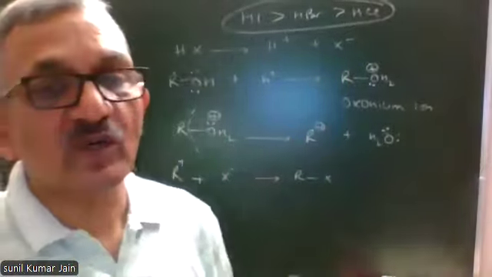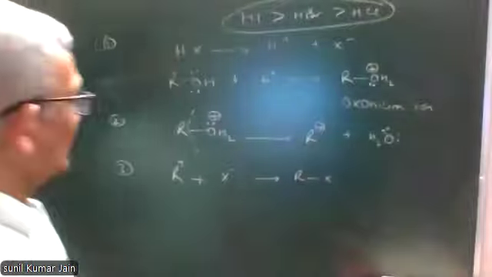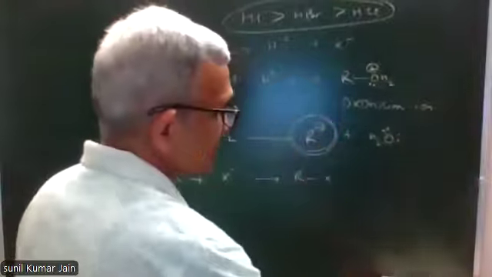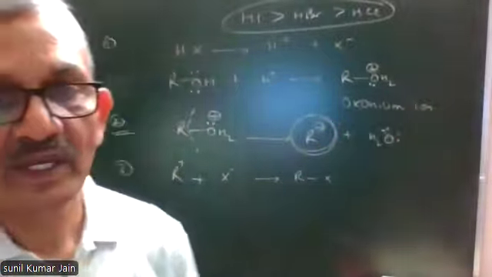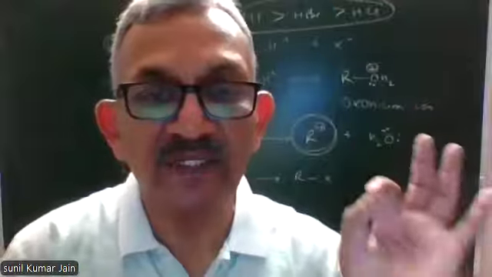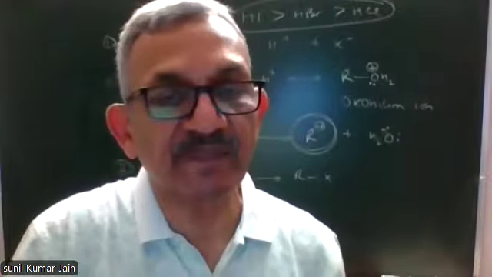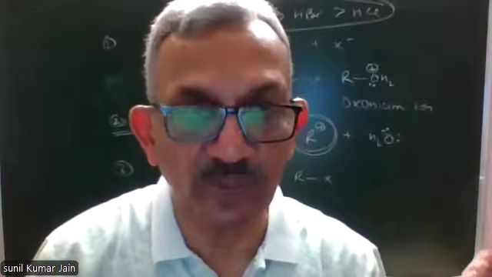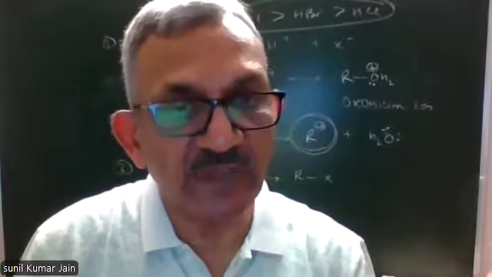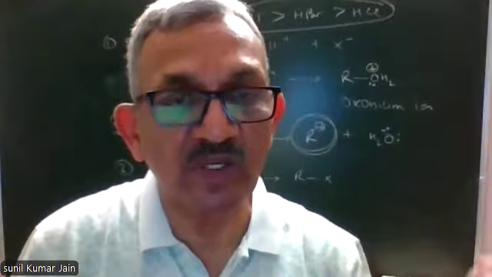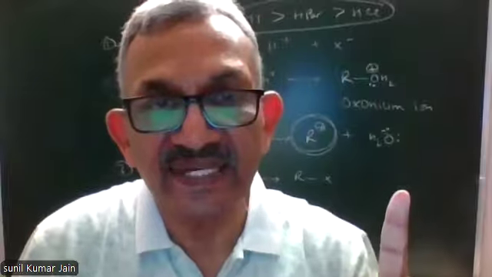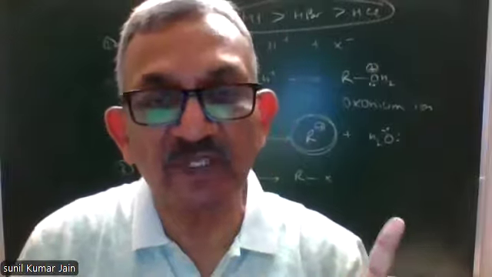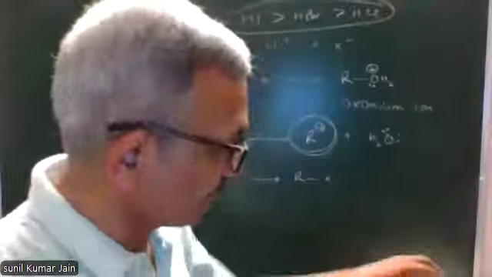Second is reactivity order of alcohols. You can see in second step, a carbonium ion is formed. That carbonium ion whose stability is maximum is most easily formed. And which carbonium ion is more stable or less stable is decided on the basis of hyperconjugation. If you remember, you studied about hyperconjugation in 11th standard.